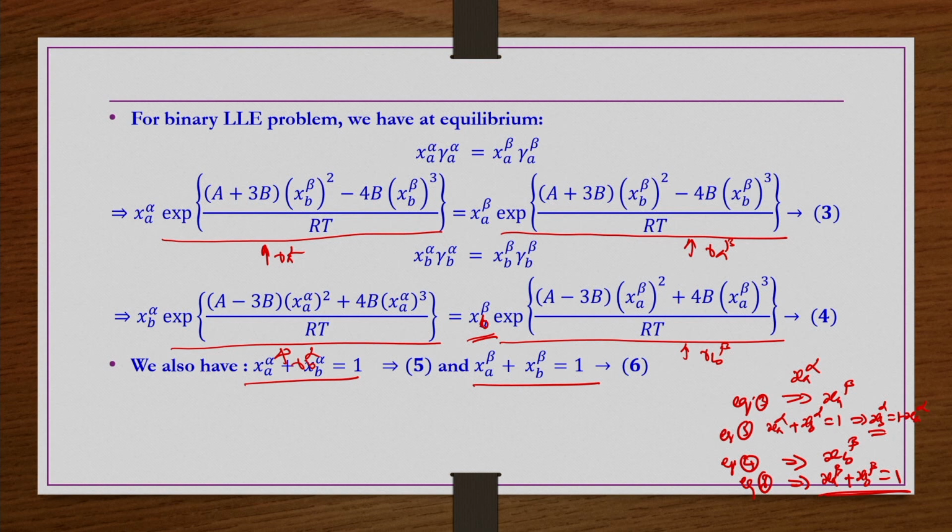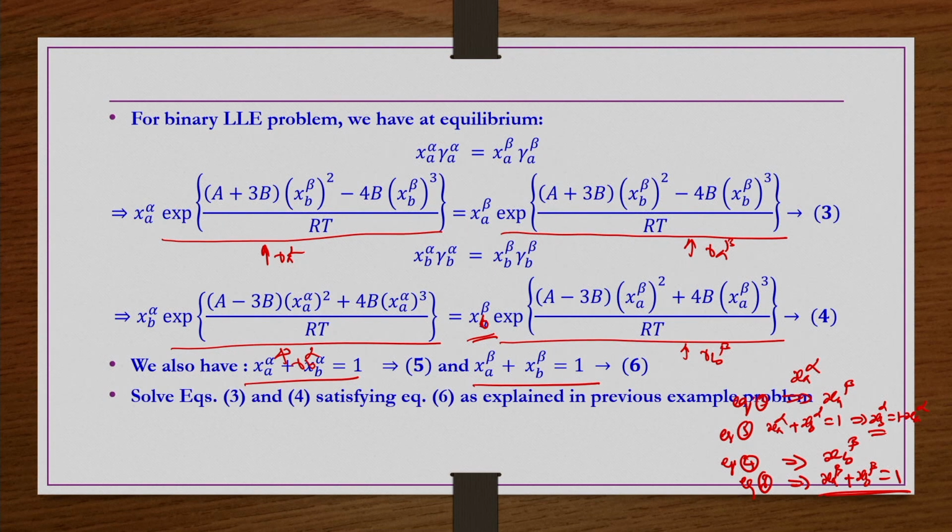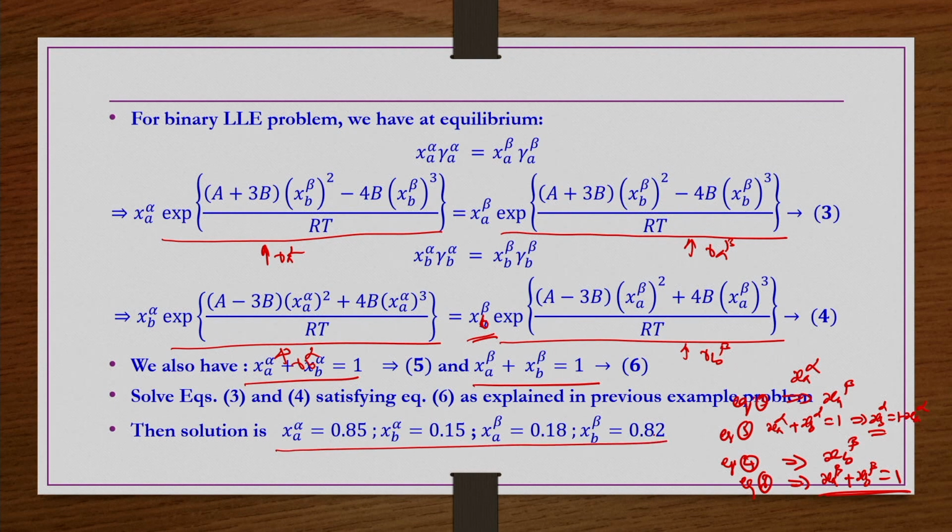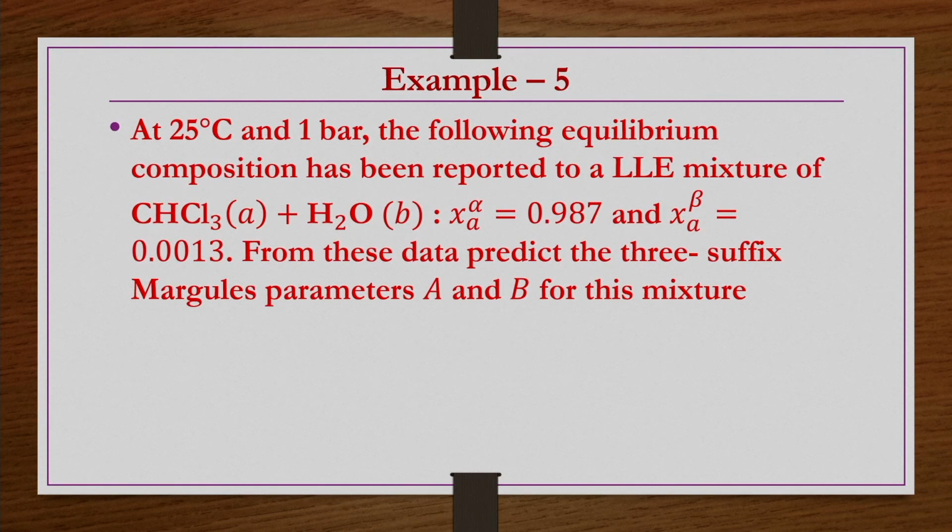Otherwise, you have to make another assumption of X A alpha and continue the series of calculations until you satisfy this condition of equation number 6. When you do several trial and error solutions, you will find X A alpha is 0.85, X B alpha is 0.15, X A beta is equal to 0.18, X B beta is equal to 0.82. Now, we take one more last example problem to wind up this lecture.